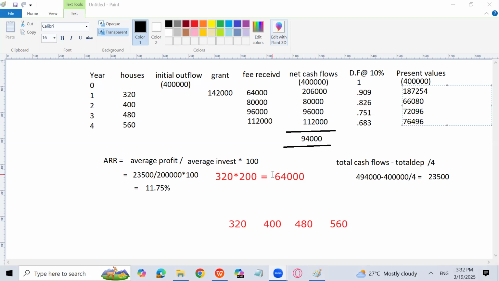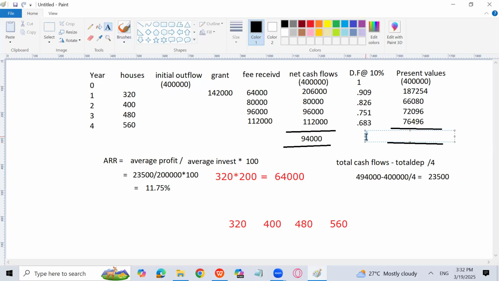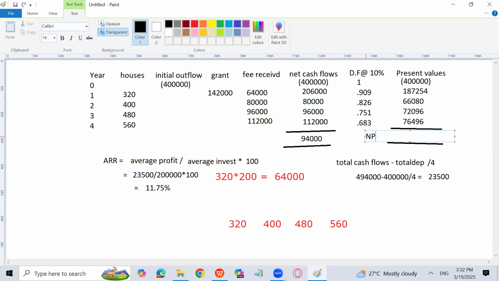So now I am going to calculate the net present value. I will add up all the positive cash flows and subtract 4 lakh to find the net present value, known as NPV. If the NPV is greater than 0, I will accept the project. If it is less than 0, I will reject the project. So the NPV of the project is 1926.